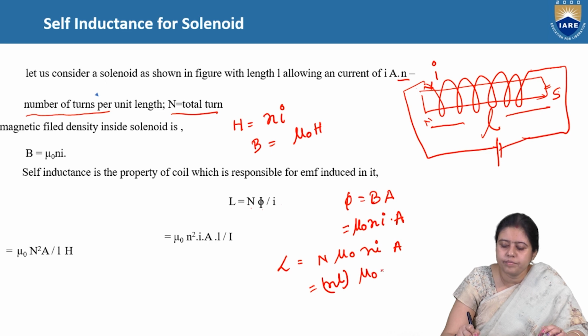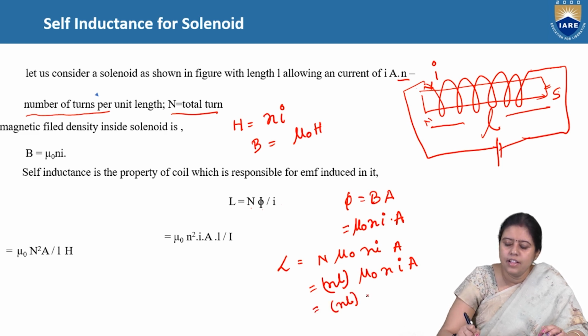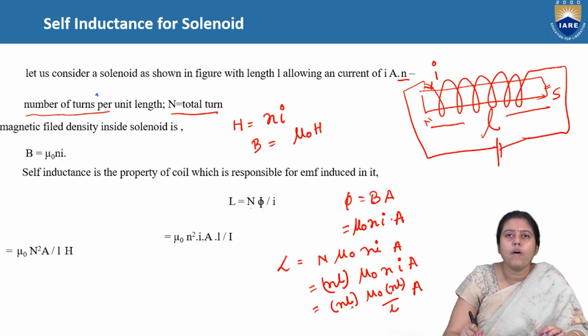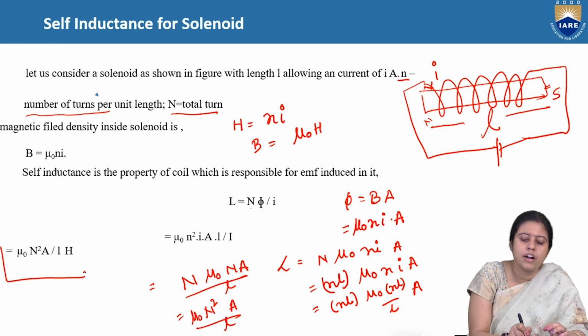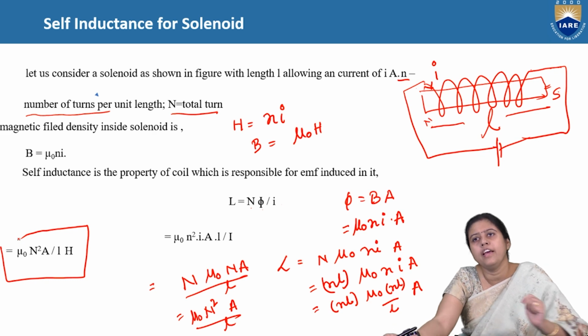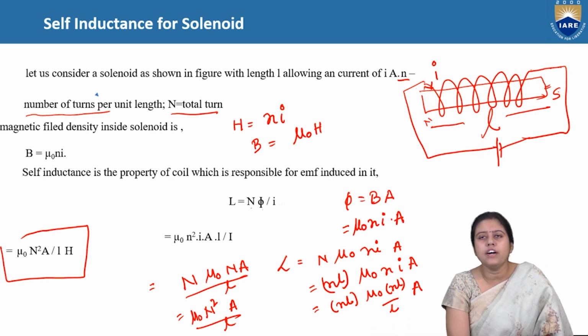Then L is equal to mu naught n l by l into A, and n into l is nothing but capital N. So we can write L is equal to mu naught N squared A by l Henry, which is the inductance of a solenoid.